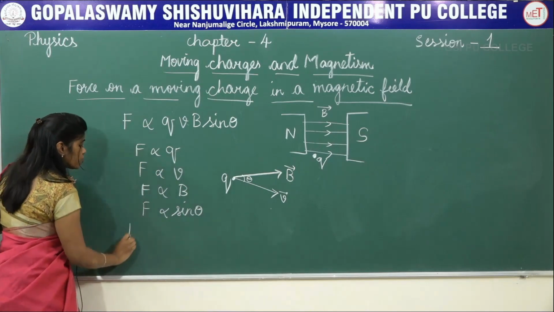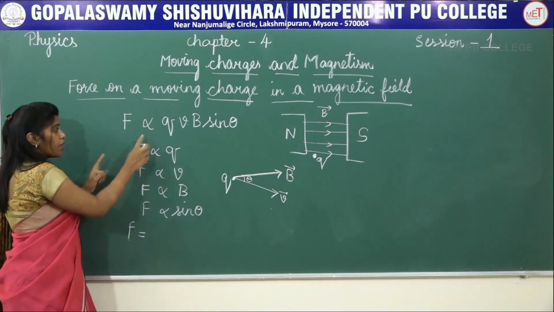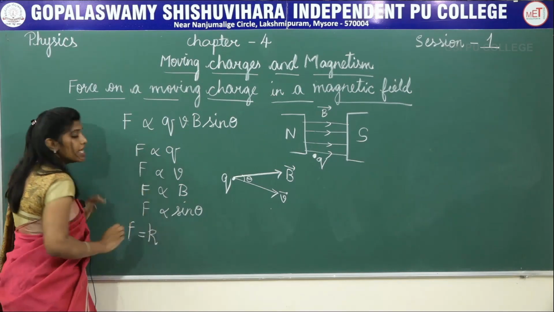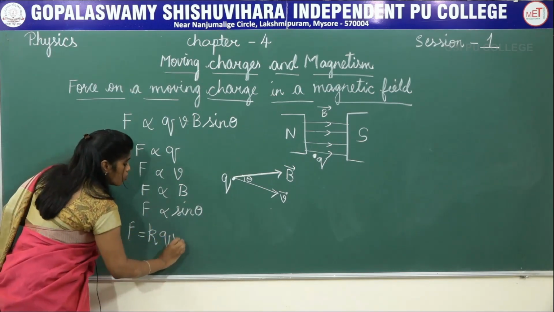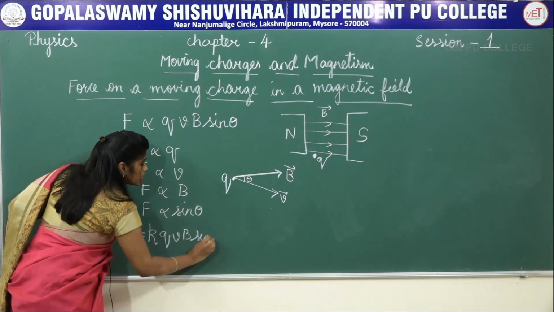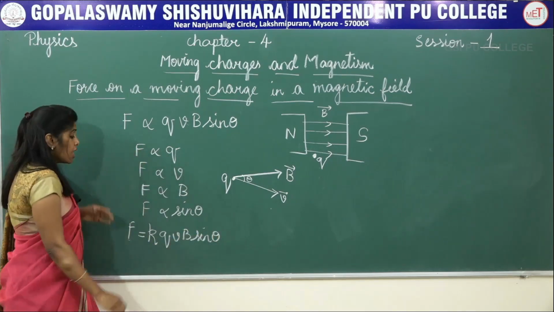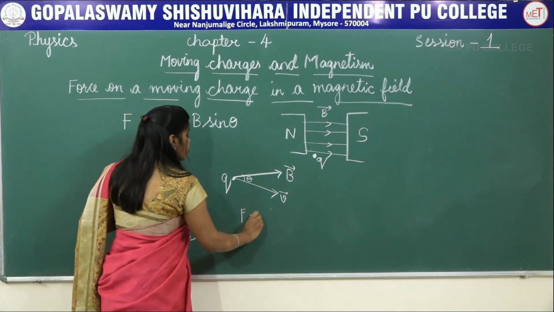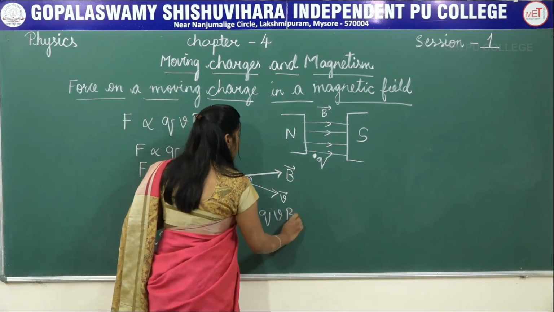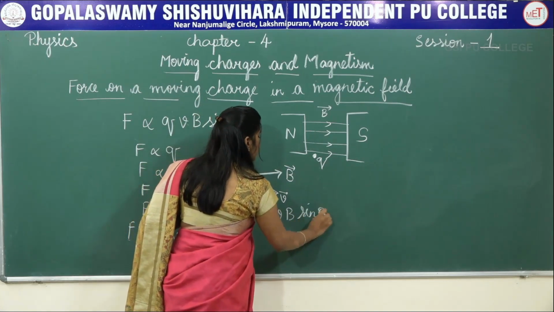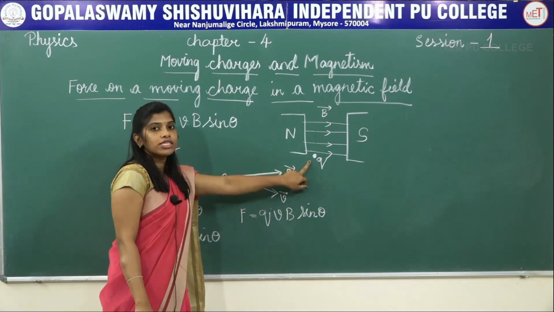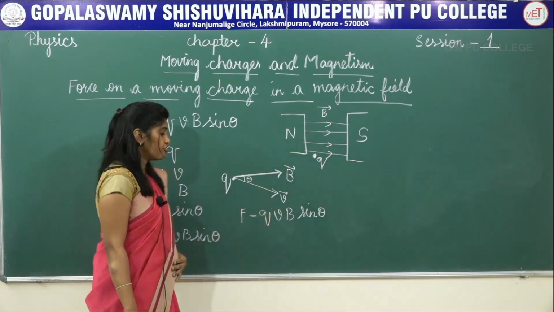I can also write this formula as F is equal to, I am removing this proportionality symbol by multiplying some constant K, Q V B sine theta, and K is equal to 1. Therefore, I can write F is equal to QVB sine theta. This is the magnitude of the force acting on the charge which is moving in a magnetic field.